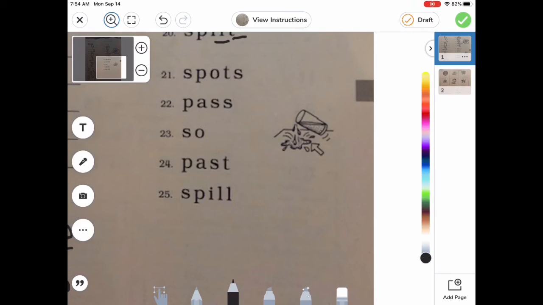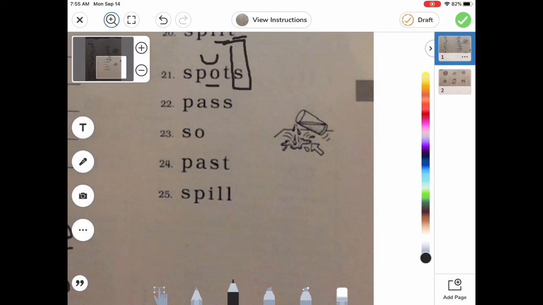All right, now these words have some extra things to code. So first of all, in the first one, we have an S at the end of our word. So that's our suffix. So we have to do what? We have to make a box. Very good. Now we're going to look. We don't have any double consonants in this word, so we don't have to worry about that, but we still have to find our vowel. And our vowel is our O, and it's got the consonant right behind it, so it's going to be short. Good job.